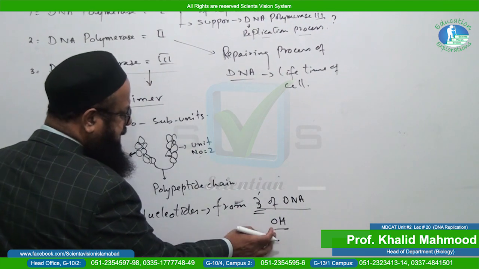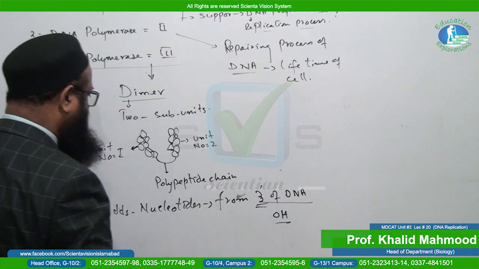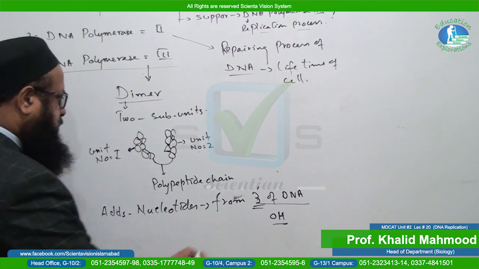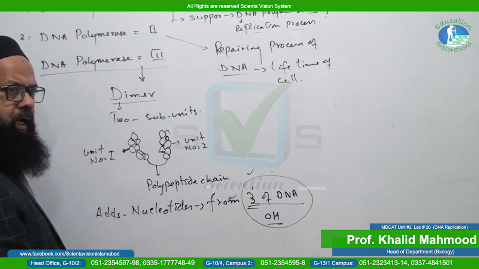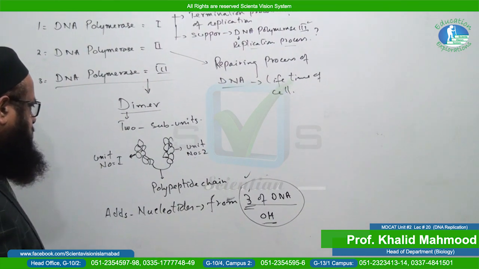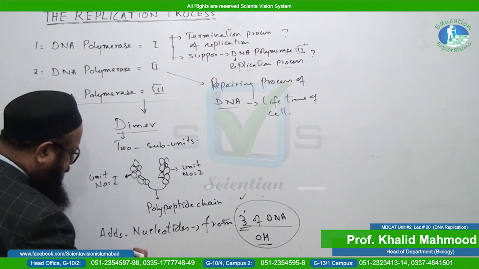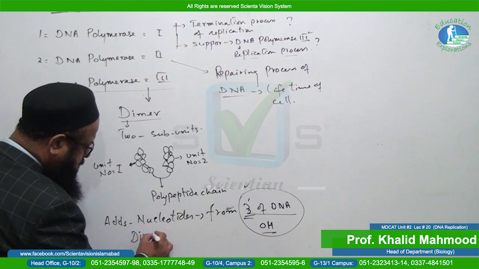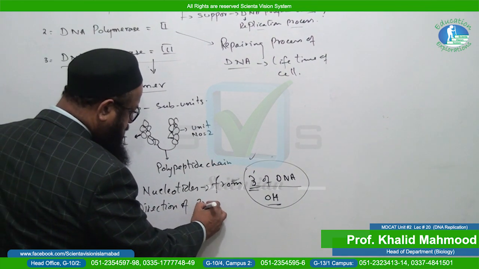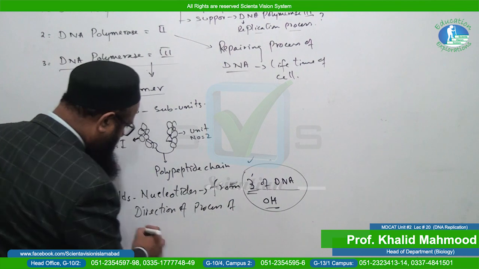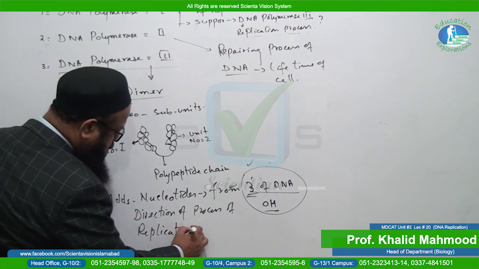So keep in mind that at the 3 end the nucleotide will be added. This is also a very important segment which is asked in MCQs from the test point of view. And we must also know the direction of the process of replication. This is also important.